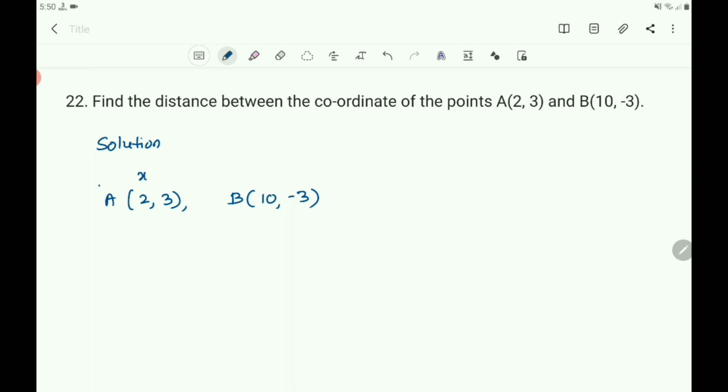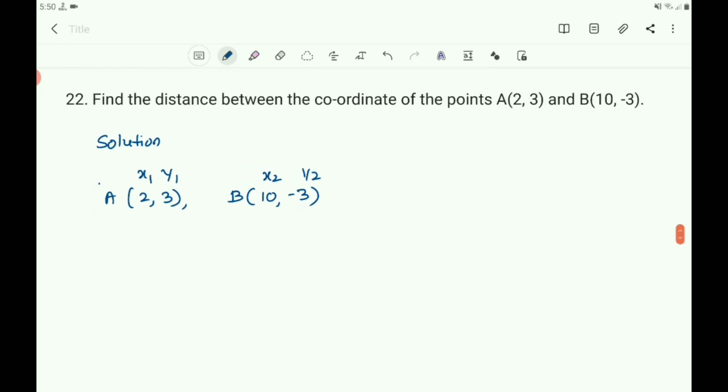Let us consider these 2, 3 as x1, y1, and 10, minus 3 as x2, y2. By using the distance formula, we will get the distance between the points A and B.